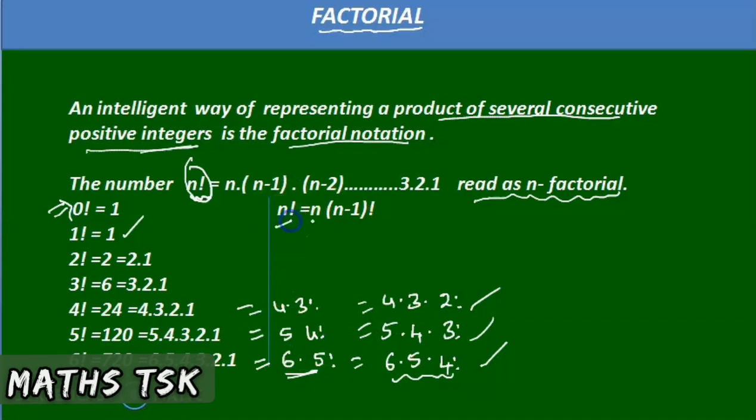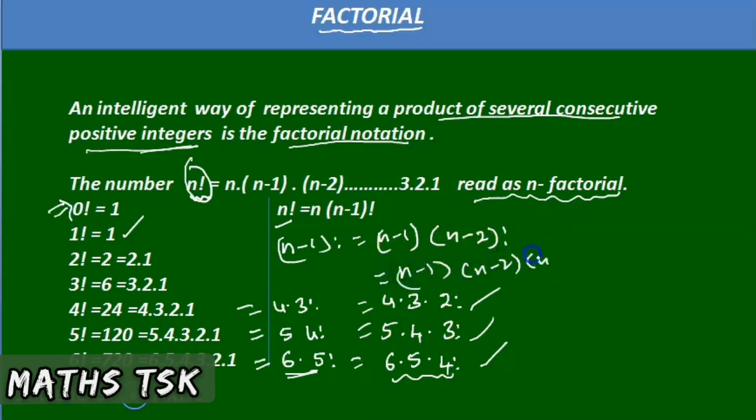Look here, n factorial can be written as n into n minus 1 factorial. How can we represent n minus 1 factorial? It is n minus 1 into n minus 2 factorial. It is also equivalent to n minus 1 into n minus 2 into n minus 3 factorial. Okay, this is the factorial notation. 0 factorial is 1, you have to learn. 1 factorial is 1, 2 factorial is 2, 3 factorial is 6, 4 factorial is 24, 5 factorial is 120, 6 factorial is 720. You must learn this in order to do the problems.